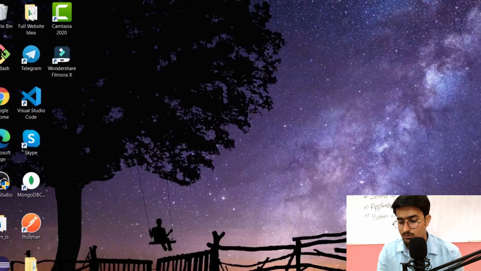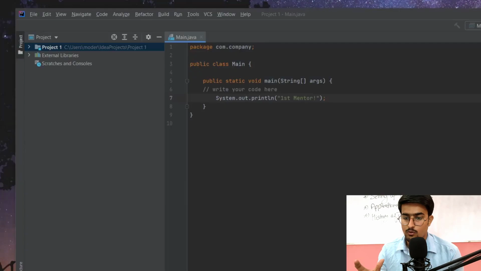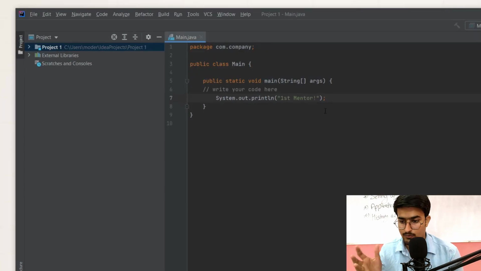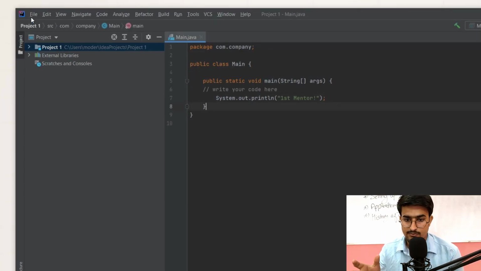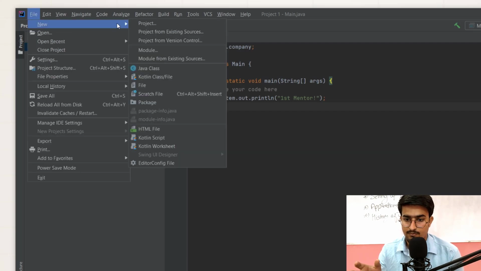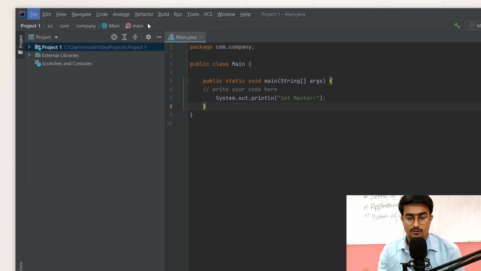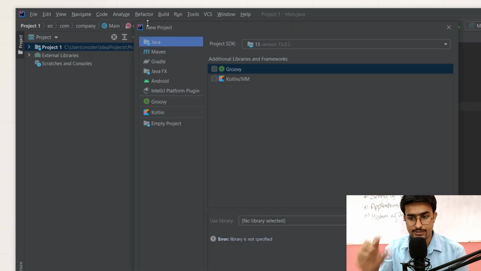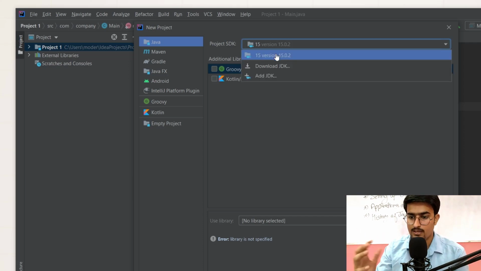But before that, we have to write one code for Hello World. Basically, this will not be the screen coming to you. There will be a screen coming to you, which is New Project. You just need to click on New Project, and I'll be putting this screenshot. After you click on New Project, this will be the version. So you just have to click on 15. In case your version is much higher, you can go with that.